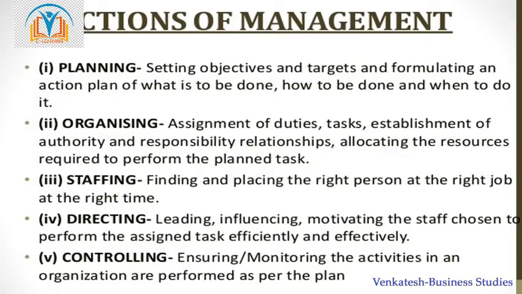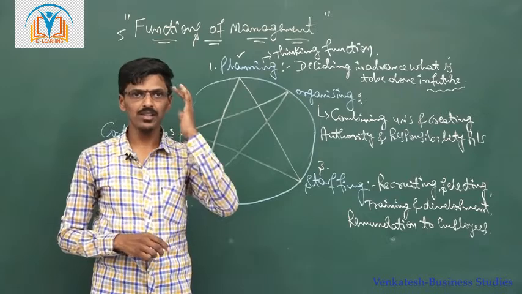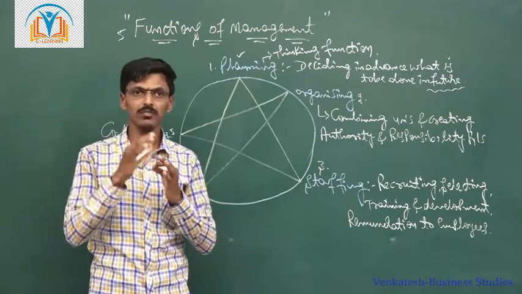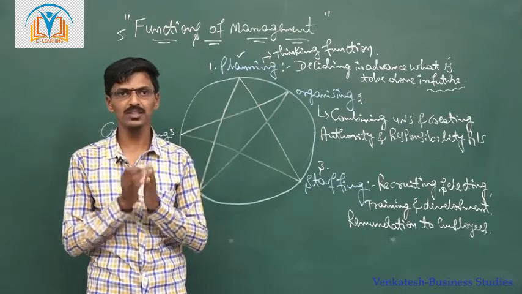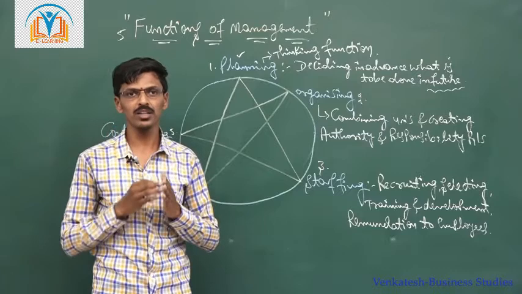So it is called the thinking function of management. Planning is called the thinking function because it requires application of mind. We need to estimate or make certain assumptions, and based on those assumptions, we need to predict the future activity.